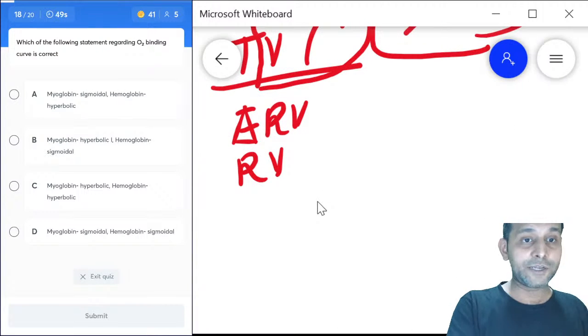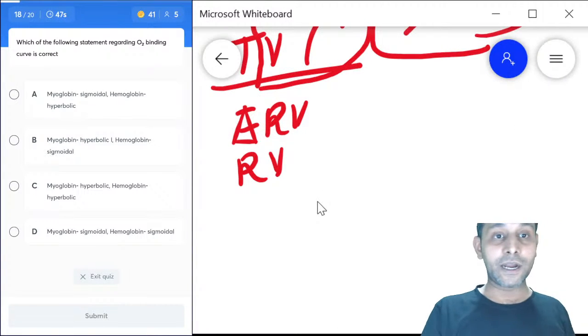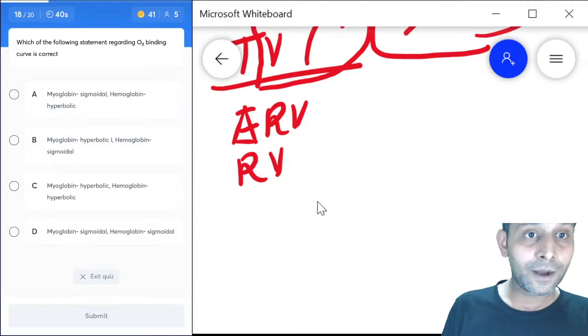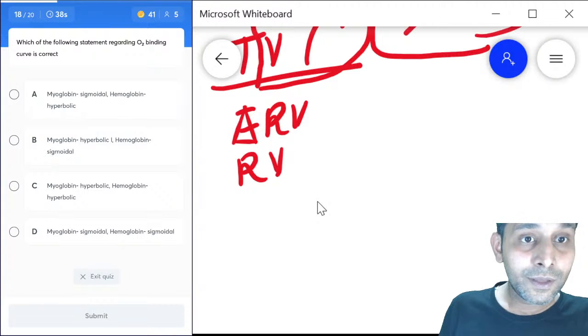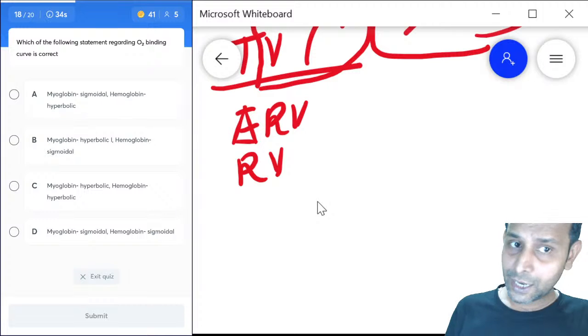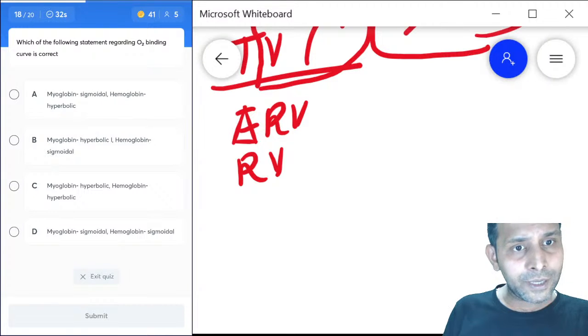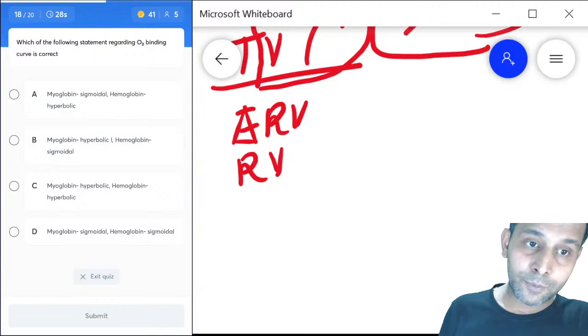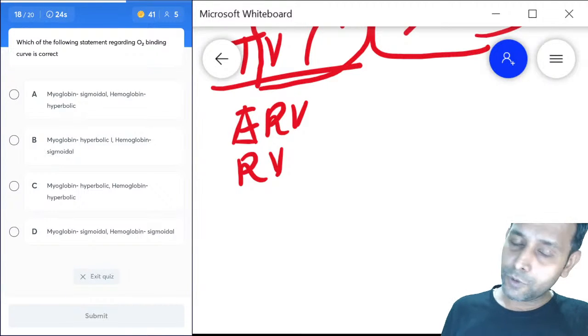Which of the following statements regarding the oxygen binding curve is correct? Myoglobin sigmoidal, hemoglobin hyperbolic. Myoglobin hyperbolic, hemoglobin sigmoidal. Myoglobin hyperbolic, hemoglobin hyperbolic. Myoglobin sigmoidal, hemoglobin sigmoidal.